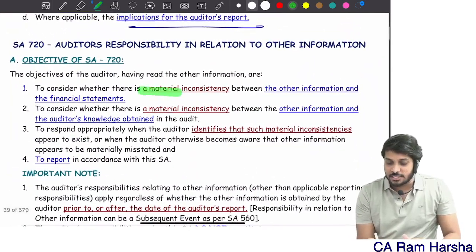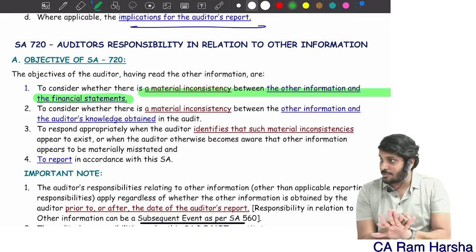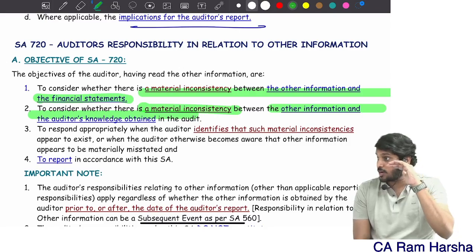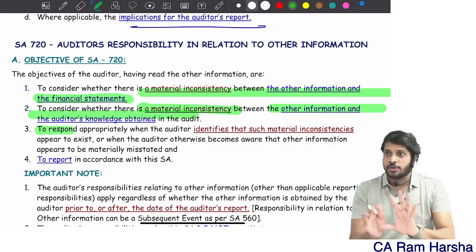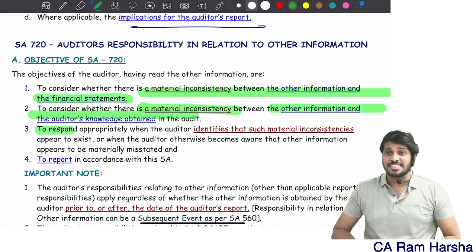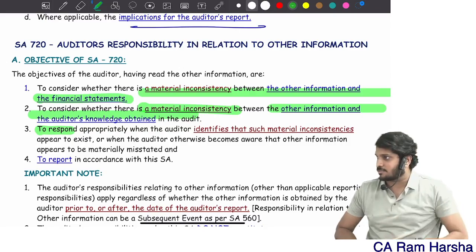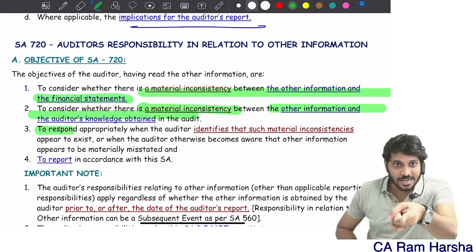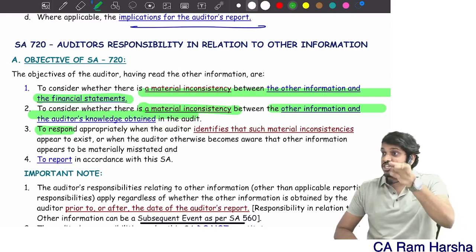The auditor has to consider whether there is a material inconsistency between other information and financials. Is there any inconsistency between other information and your knowledge? Okay, you found some inconsistency. Inconsistency means other information and financials are not matching. Now you need to determine which is right. Is other information right or are financials right? Which is misstated?